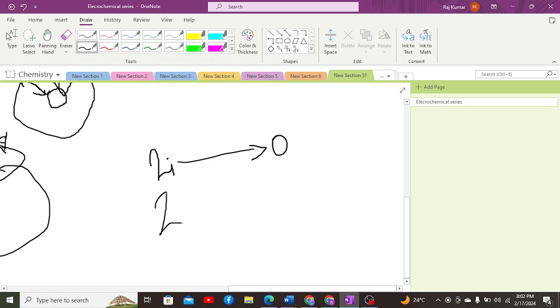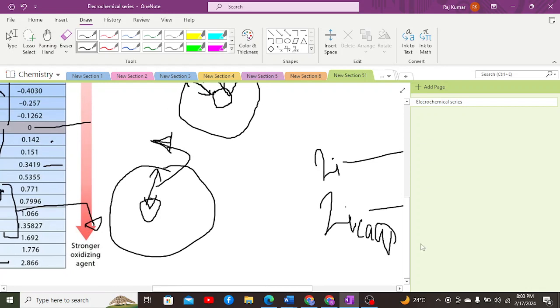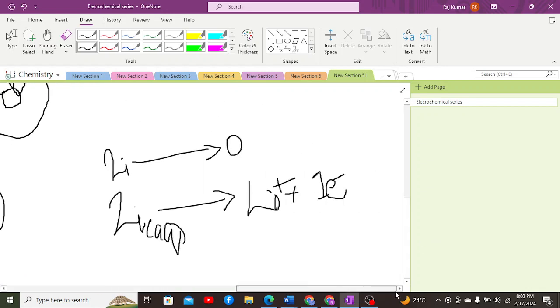But when we take lithium in water, it would be considered to be in the form of an ion, a monovalent cation, formed as lithium ion plus one electron, right? This is how we form it.